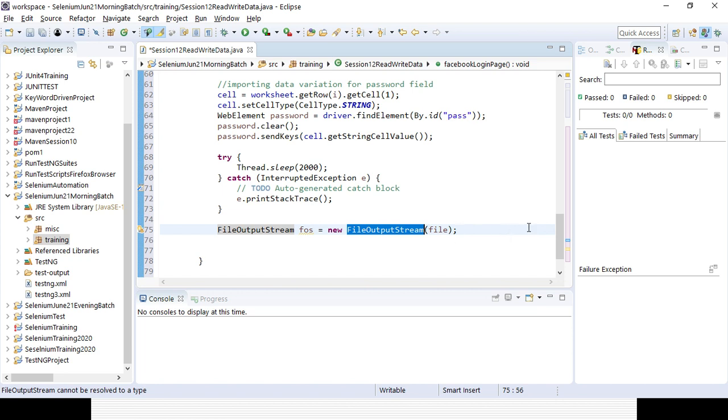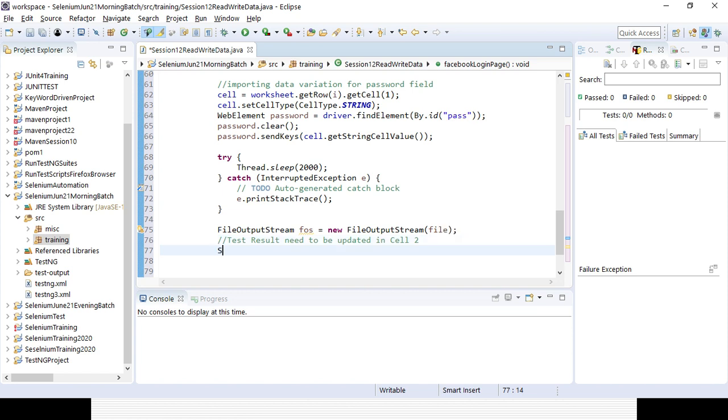So here the test result needs to be updated in cell 2. So I will be creating a string. What is the result I want to update here?